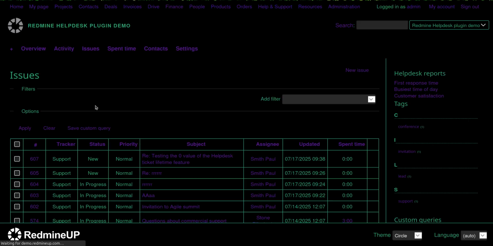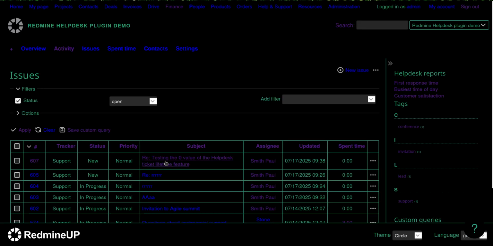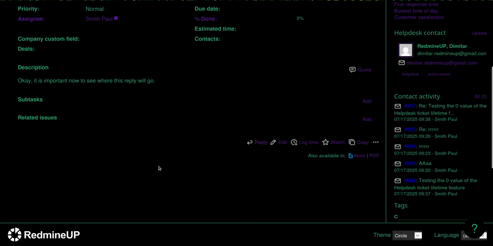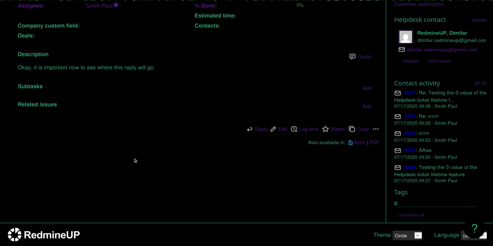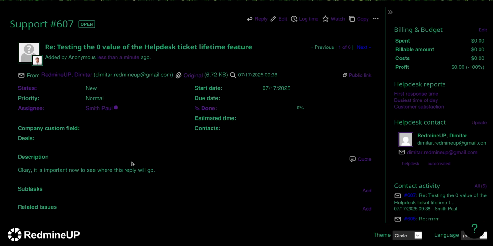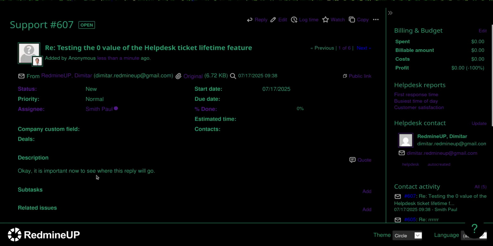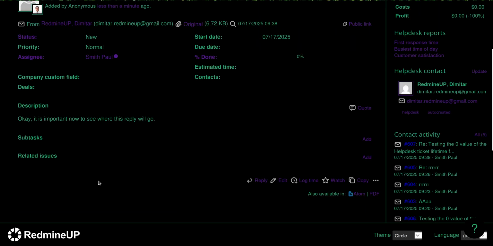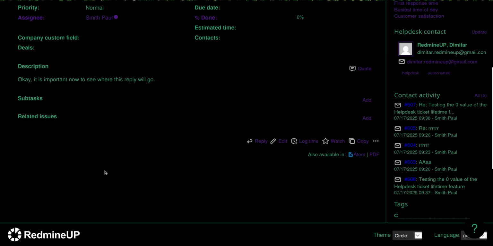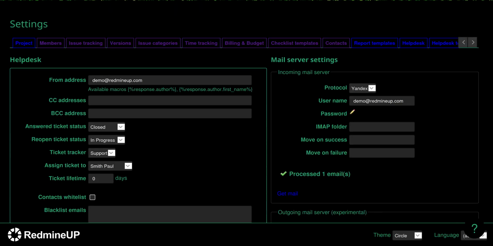Okay, so we go to the tickets list and see here. As we can see, it is a new ticket. The client reply on the ticket discussion is opening a brand new ticket. So again, it is opening a new ticket every time the client replies. Every time. So this is the zero value ticket lifetime.